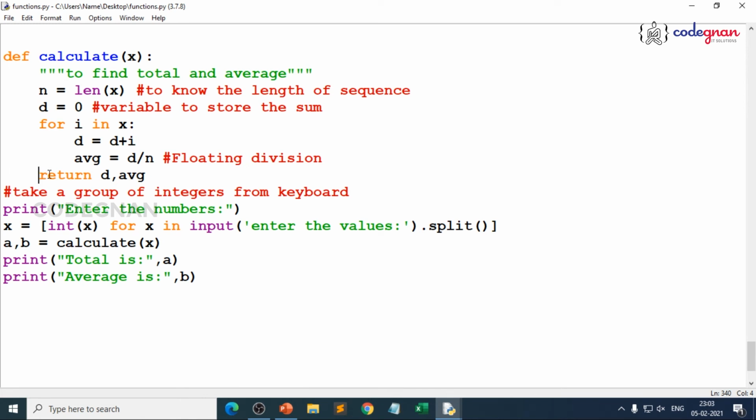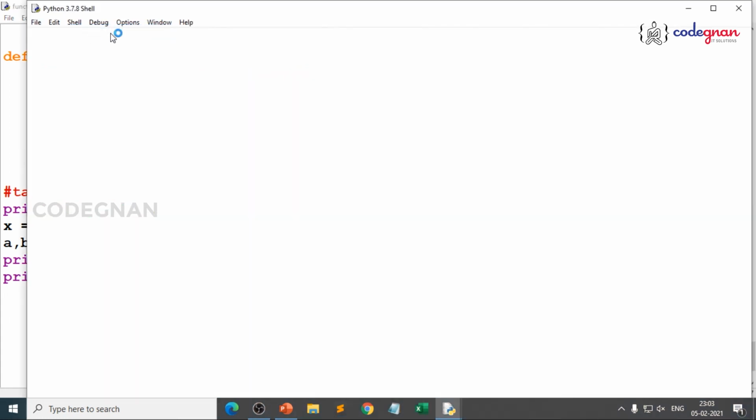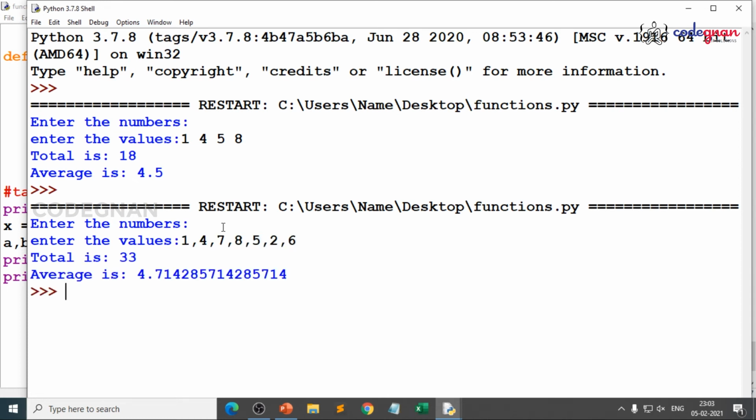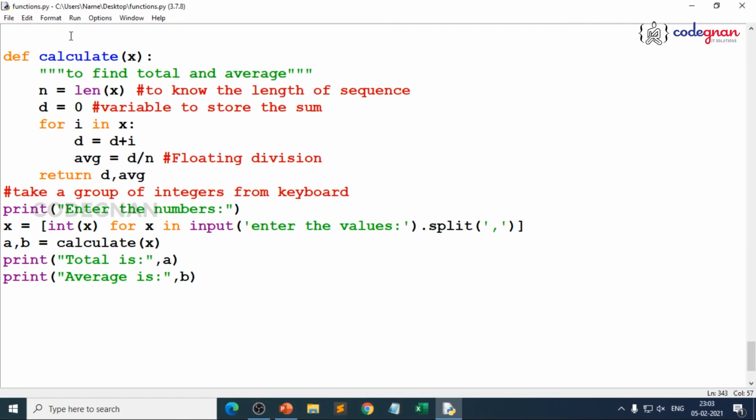Okay, you should give some suggestions to the user while entering input. Then you just make sure you give split with commas. That's where generally we follow, but for your understanding, I did not give anything in the beginning. Now make sure you ask the user to enter multiple values. There you go. You have given these many values, you got average because you gave floating division. That's how you can give multiple values.